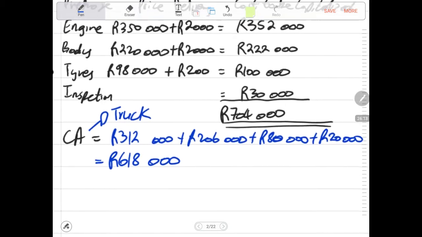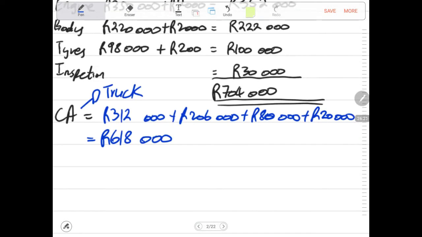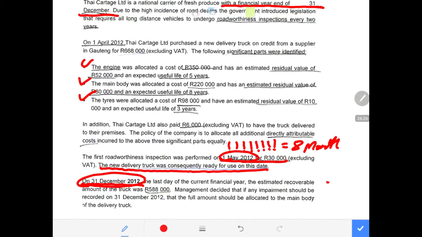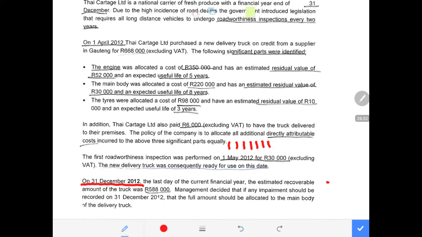So now at this time, there is normally a recoverable amount to test for the impairment. So now we can do that testing of the impairment. But let us check if we are given any recoverable amount or not. It is at this point that I ended when they said on 31st of December, because 31st of December is the last day of the year. Whenever you go up to the end of the year, there is a likelihood for the testing of the impairment. And in this case, before December, there is no component that has been damaged.